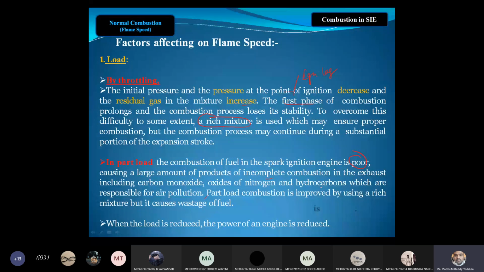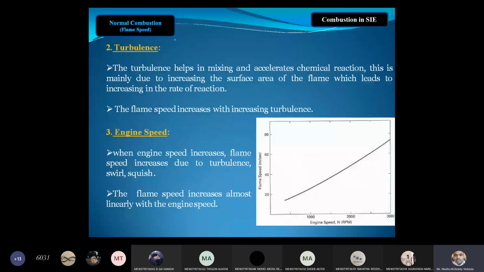When the load is reduced, the power of the engine is also reduced. And turbulence: the charge inside the engine cylinder should always be in motion. If the charge is in motion, the mixing will be rapid, whereby the combustion can complete in less time. I can say ignition delay can be reduced. The turbulence helps in mixing and accelerates the chemical reaction, and this is mainly due to the increase in the surface area of the flame, which leads to an increase in the rate of reaction.